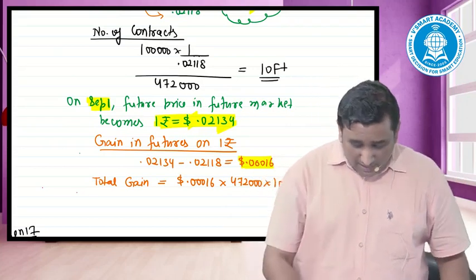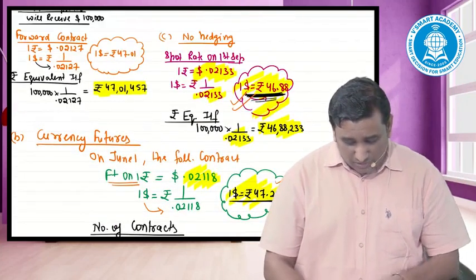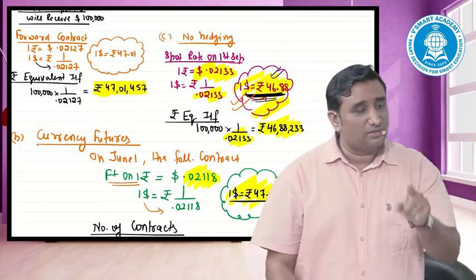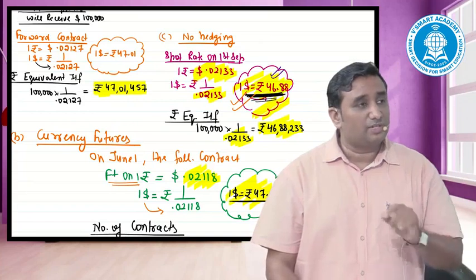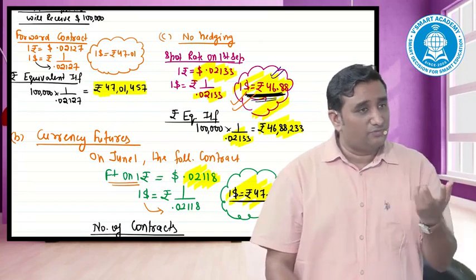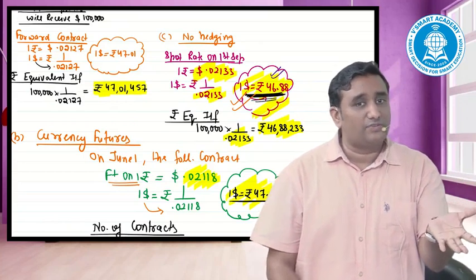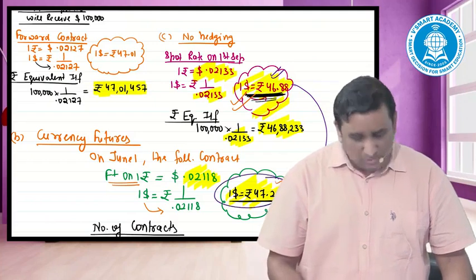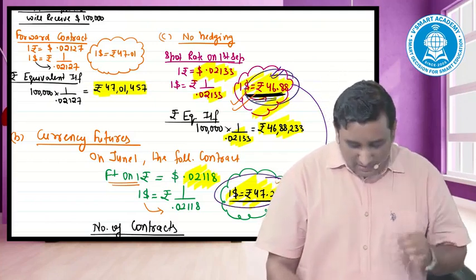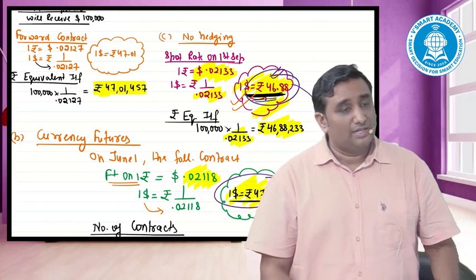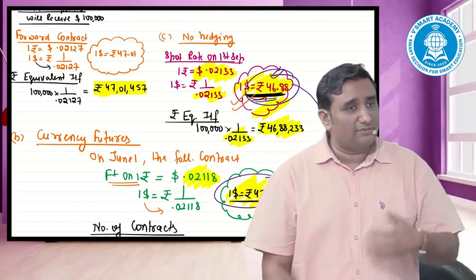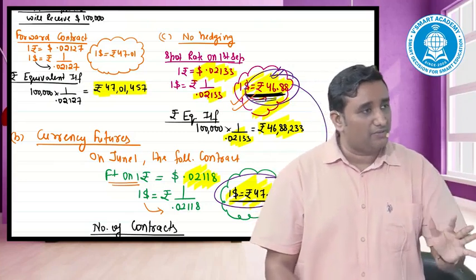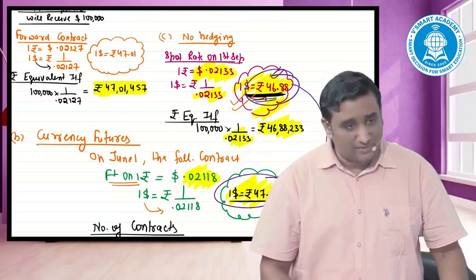Go to which market and sell? Cash market. And the cash market will give you $1 equal to how much rupees? 46.88. But still you will not be at a loss. The reason is that the futures market has given you extra $755 and compensated you, because it could make out there is a loss. It said, I am promising you 47.21, but the cash market is giving 46.88. So the futures market says, why do you worry? I'll give you some extra dollars. You add your dollars and sell. Ultimately, in your hand, the rough answer has to come around 47.21.